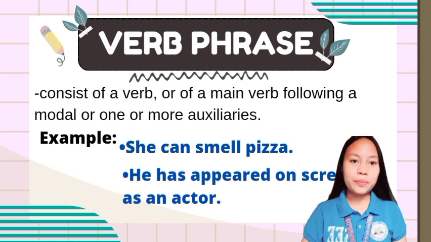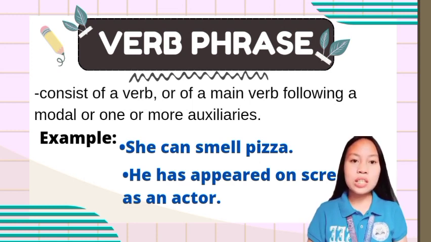Another example. He has appeared on screen as an actor. Where is the verb phrase? Yes, it is has appeared. Where is the action word? The action word is appeared.